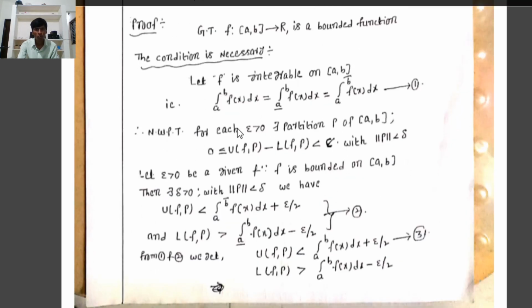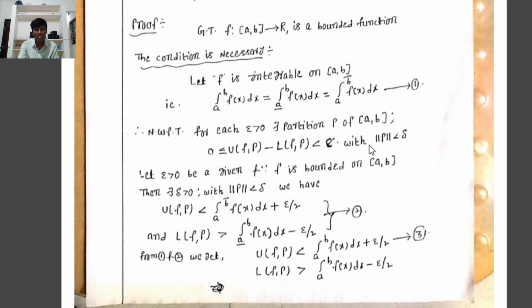Okay, therefore now we have to prove that for each epsilon greater than 0 there exists a partition P of the closed interval [a, b] such that 0 ≤ U(f,P) minus L(f,P) less than epsilon with norm P less than delta, where our hypothesis is that f is bounded and f is integrable.